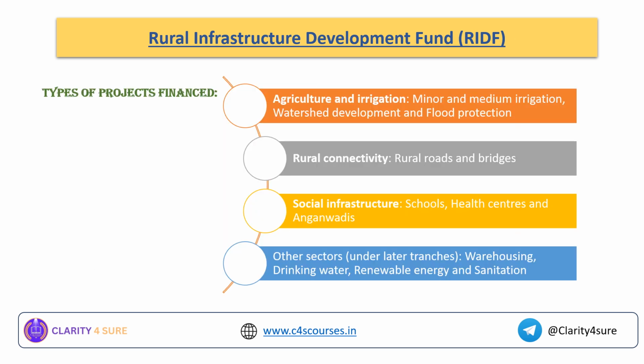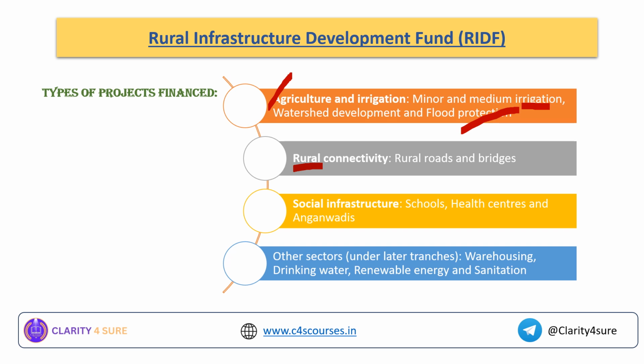Now, what are the types of projects financed by this particular rural infrastructure development fund? First and foremost is agriculture and irrigation. What are the areas of focus? Minor and medium irrigation, watershed development and flood protection. Second comes rural connectivity, rural roads and bridges. Third comes social infrastructure, where this fund is used for the development of schools, health centers and anganwadis.